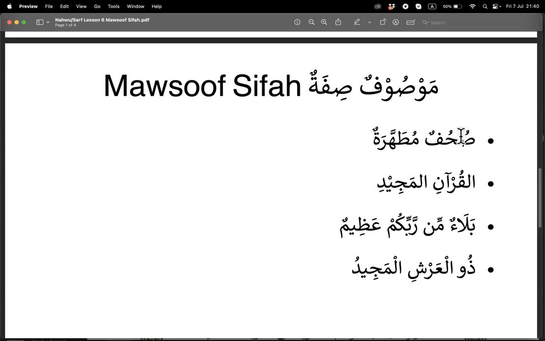This one, scriptures mutahhara, is from the word tahara. What does tahara mean? You clean yourself, you purify yourself. So this means purified scriptures. This is the Mawsoof.